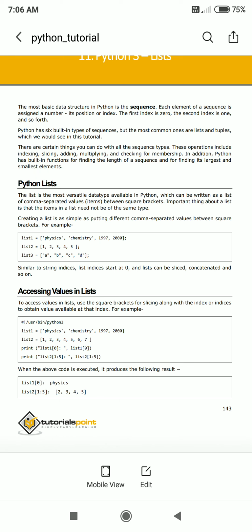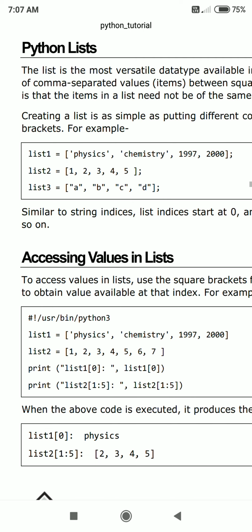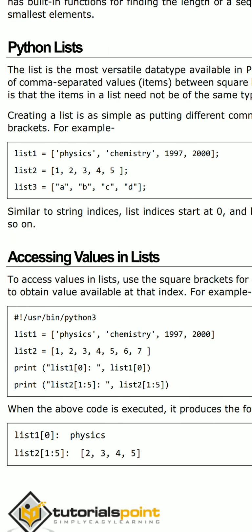Creating a list is simple. I have taken list1, the first example, with four values. The first one is 'physics', which is in single quotes. The second value is 'chemistry'. The third value is 1997, and the fourth value is 2000. Physics and chemistry are strings, that means alphabetical ones, so they are mentioned in single quotes. And 1997 and 2000 are numeric values, and they are separated by commas.